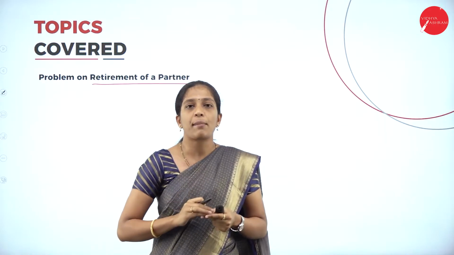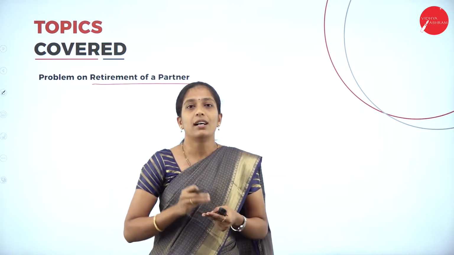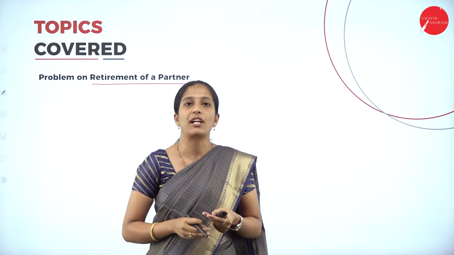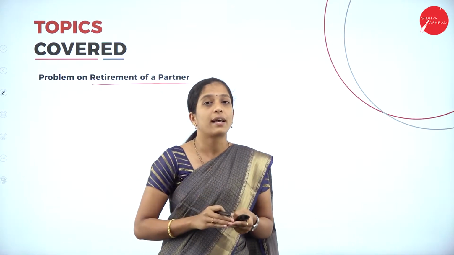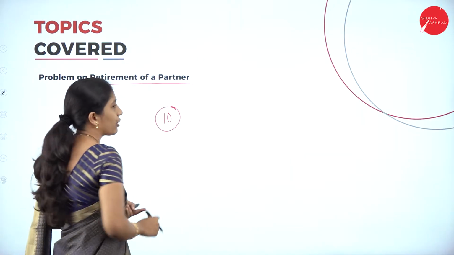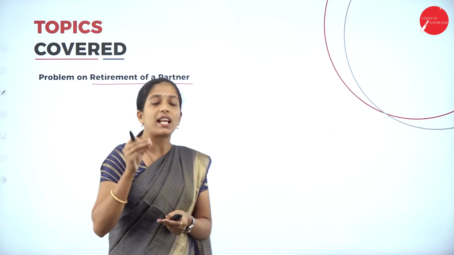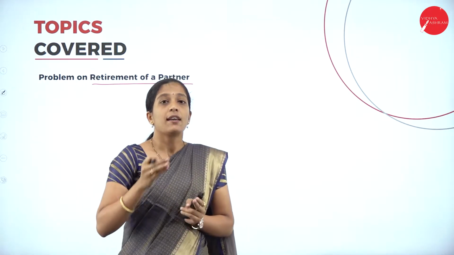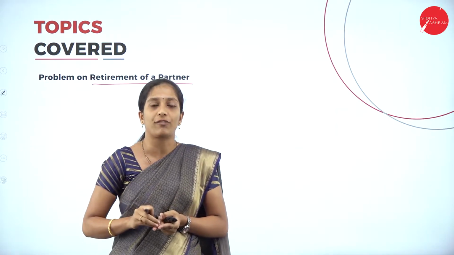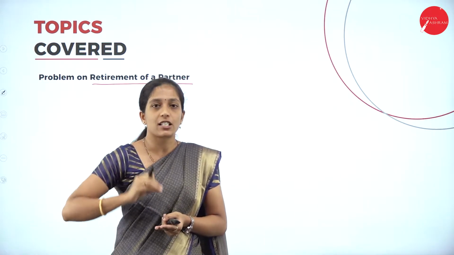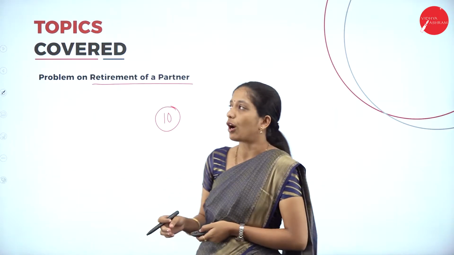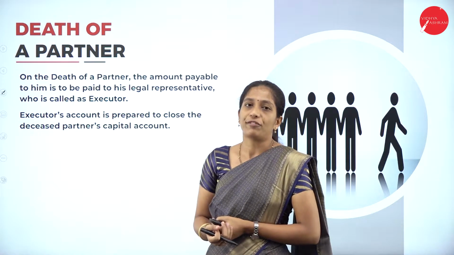So what is retirement of a partner? If a partner leaves the existing partnership firm, it is called retirement of a partner. So we had solved a problem, that is a 10 marks problem on retirement of a partner. And this is a very easy unit, where if you learn admission of a partner, it is similar to that of retirement of a partner, only a few adjustments differ. In today's session, we shall continue with a new topic, that is death of a partner.